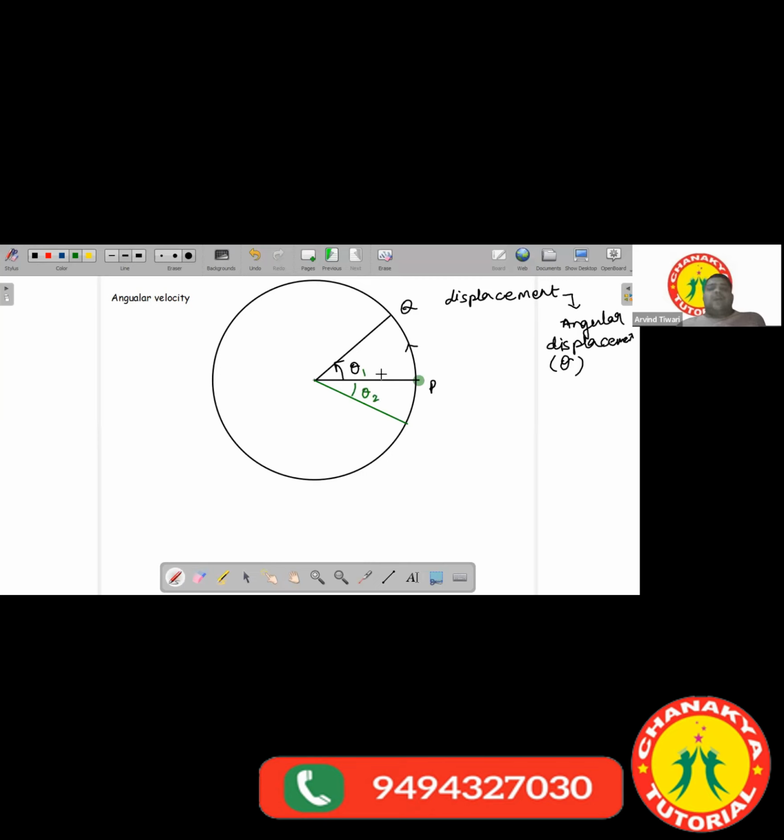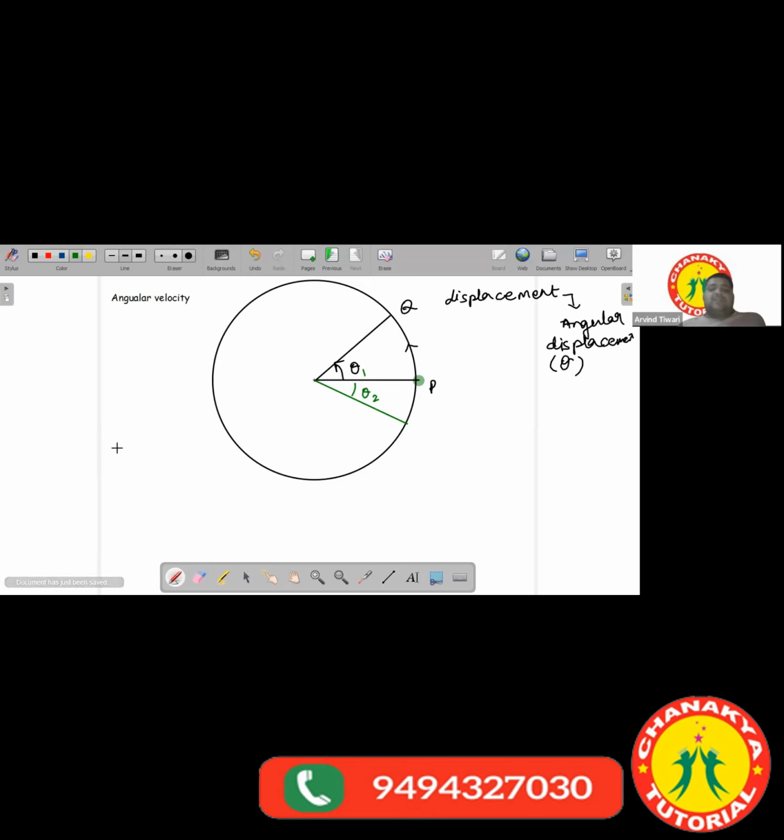The angular displacements mentioned here, theta 1 and theta 2, are displacements whose directions are taken along the axis of their rotation. The angular displacement is not along the circle, it is not in the plane of the circle. It is taken along the axis of this circle.